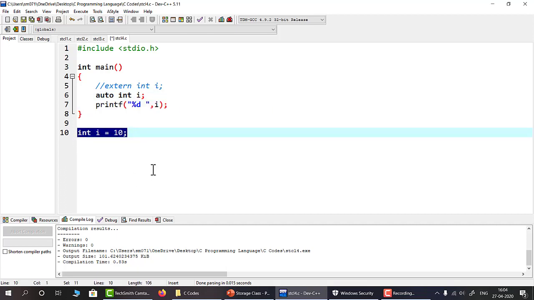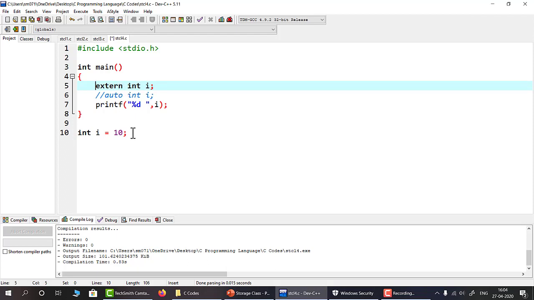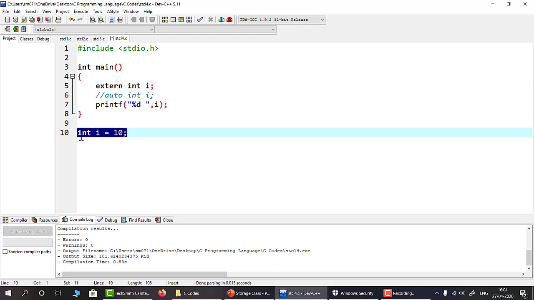Now instead of using auto, if I declare that integer as an external type of variable, then it will take this value of i and print the value of i as 10, though this initialization has been done later.